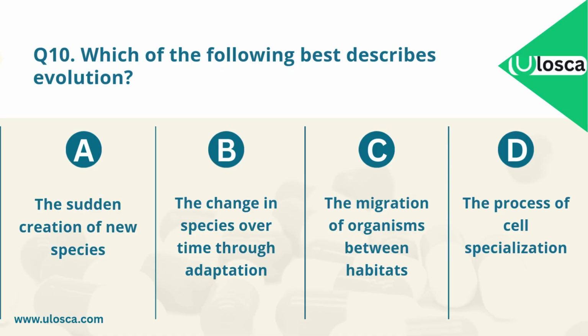Question 10. Which of the following best describes evolution? A. The sudden creation of new species. B. The change in species over time through adaptation. C. The migration of organisms between habitats. D. The process of cell specialization. Which one is the correct answer?